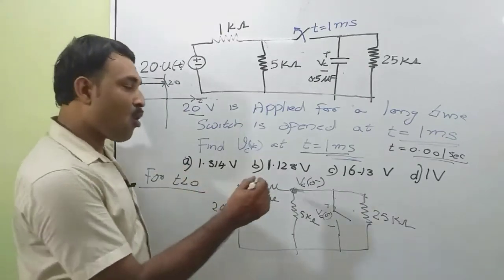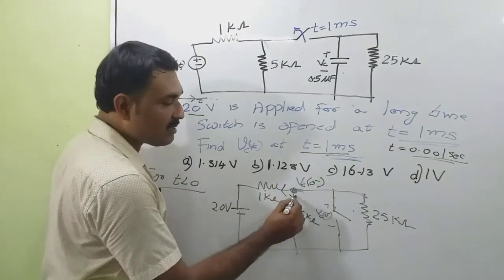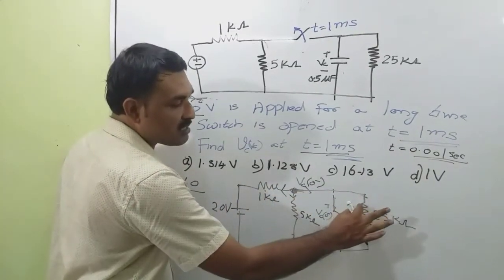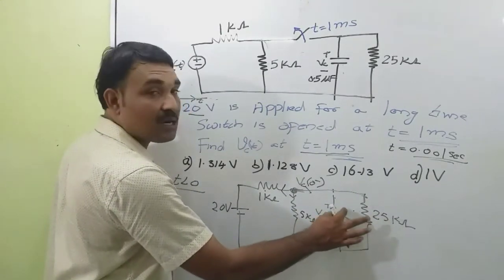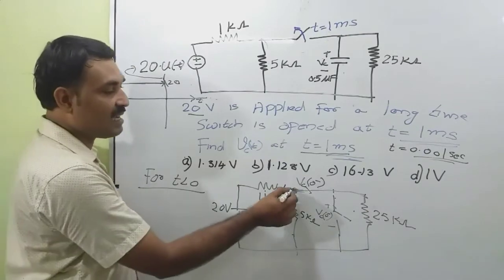I am assuming all the currents are outgoing currents. Since the capacitor is open circuit, no current will pass through this branch. So apply KCL at this node.